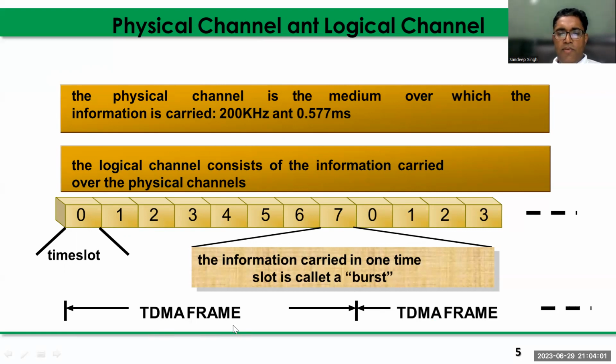And what is a TDMA frame? Eight consecutive time slots combined, and this time period is known as one frame in the GSM network. Combining 8 time slots, that is known as the frame. And this frame is repeated one by one. This frame number is actually transmitted in the synchronization channel.